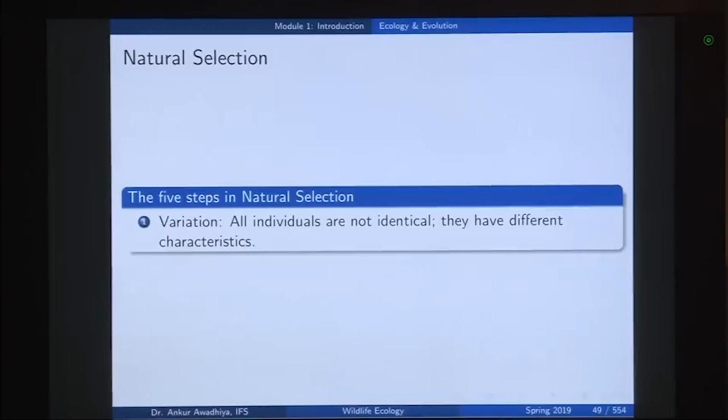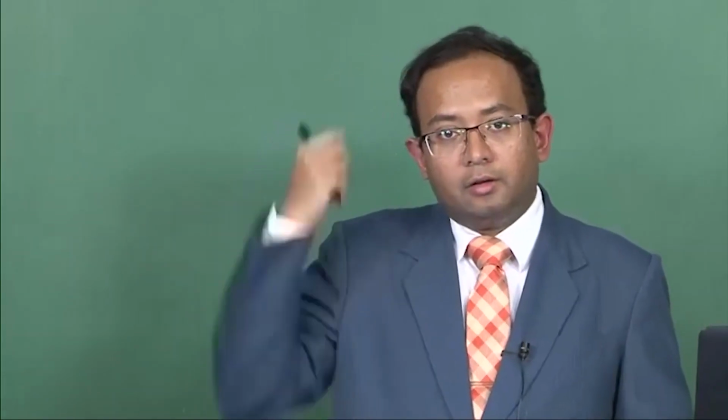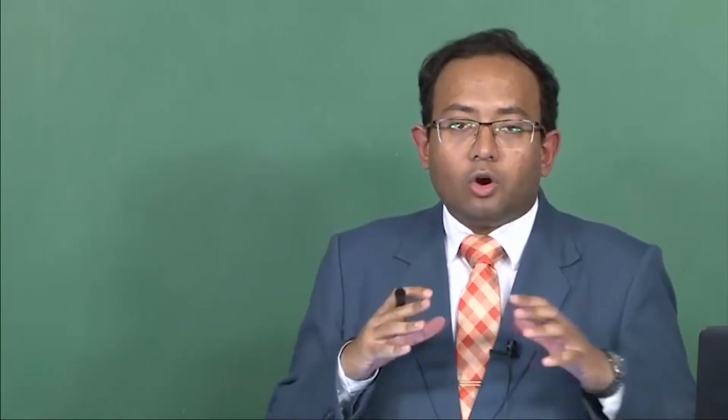And there are 5 stages in natural selection. The first stage is called variation. All individuals are not identical, they have different characteristics. So, for instance, if we look at a class of students, we would find students of different heights, different weights, different skin color, different hair color, or different eye color. These are all variations that are found in a population.